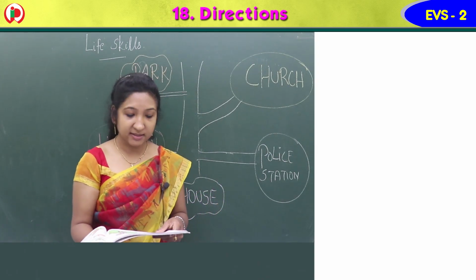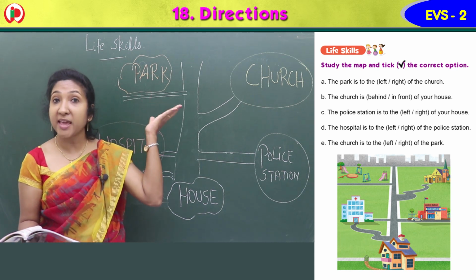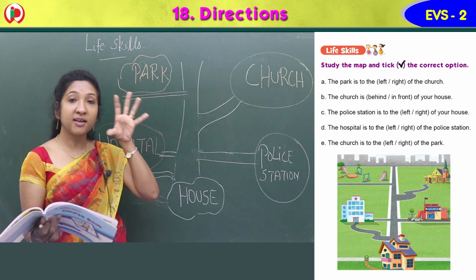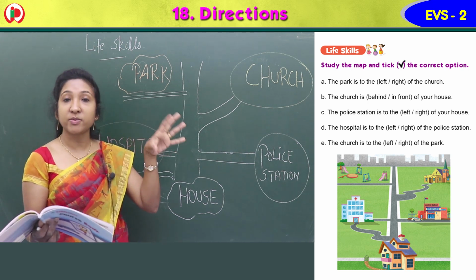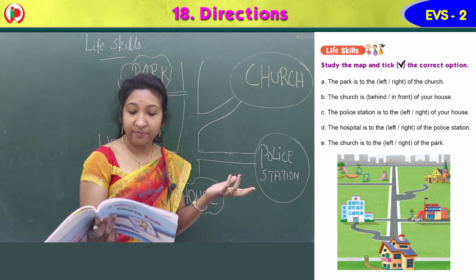Next, life skills. Study the map and tick the correct option. So there is an image here, children. Just see the image clearly. Observe the image properly. What all images can you see?